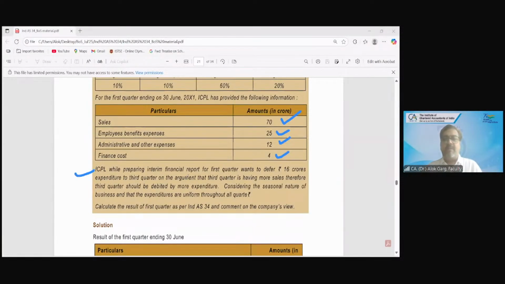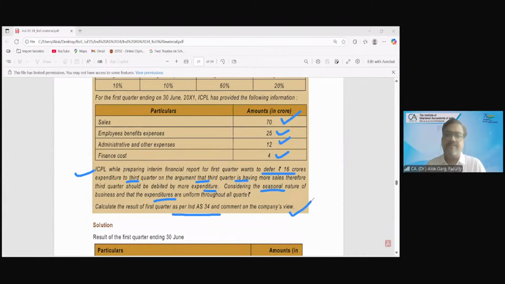While preparing the interim financial statement, the company wants to defer 16 crore expenditure to the third quarter, on the argument that the third quarter has more sales, and considering the seasonal nature of the business, expenditure should be uniform throughout all quarters. This is what the company thinks. Calculate the result of the first quarter as per Ind AS 34 and comment on the company's view.